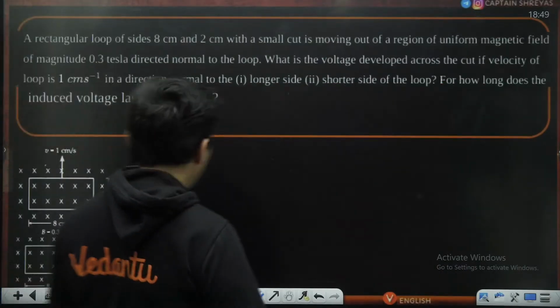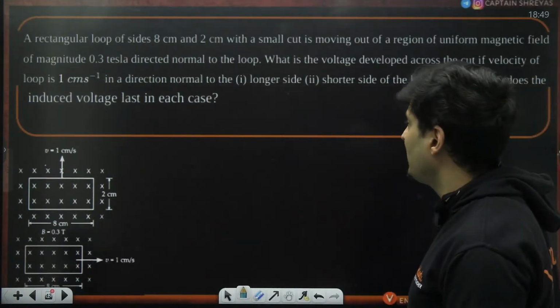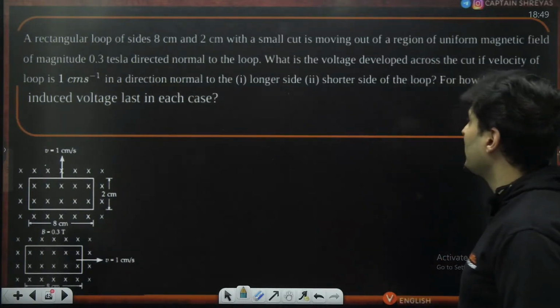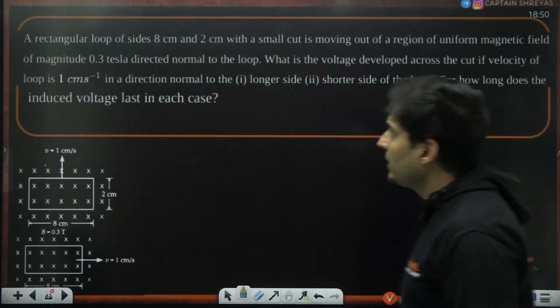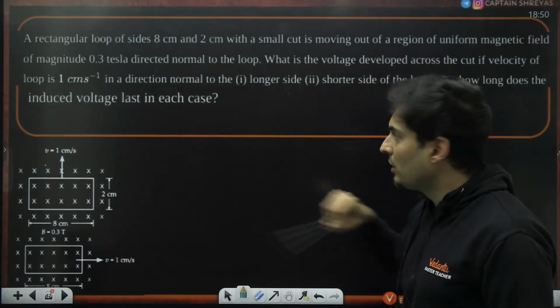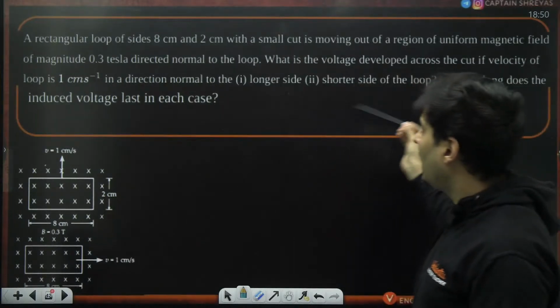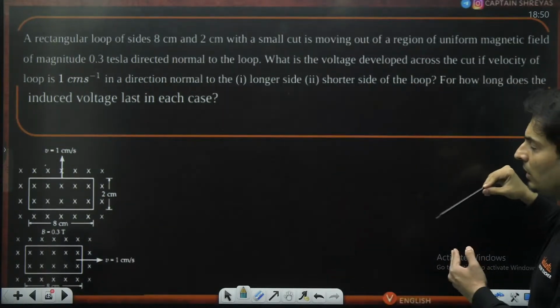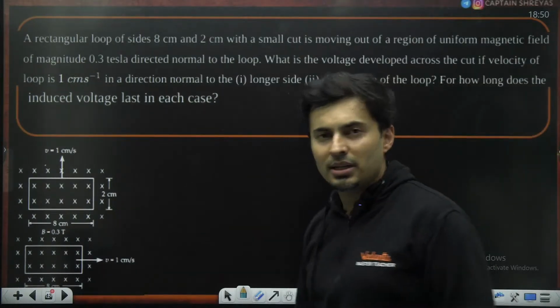This particular question, my dear students, let's try it out. A rectangular loop of side 8 centimeters and 2 centimeters with a small cut is moving in a region of magnetic field. The magnetic field is 0.3 Tesla. It's also given the field is perpendicular to the plane of the loop. What is the voltage developed if the velocity is this much? First it is going along the longer side, then along the shorter side. For how long will the voltage last?